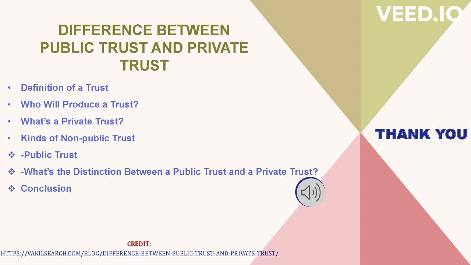Who will produce a trust? A trust conjointly is created by all and sundry who are competent to contract. This includes an individual, AOP, or HUF company. Suppose a trust is to be created on behalf of a minor. In that case, the permission of a principal civil court of original jurisdiction is required. Further, it also depends on the law in effect at that individual point of time, and also the extent to which the author of the trust could dispose of his property.